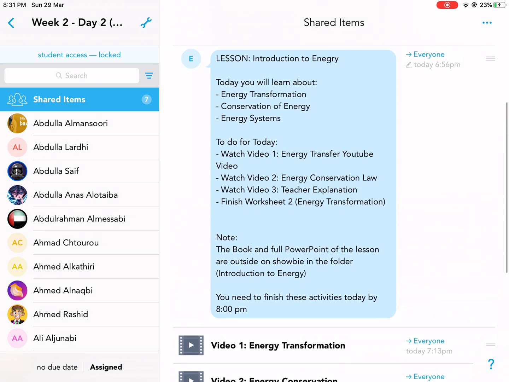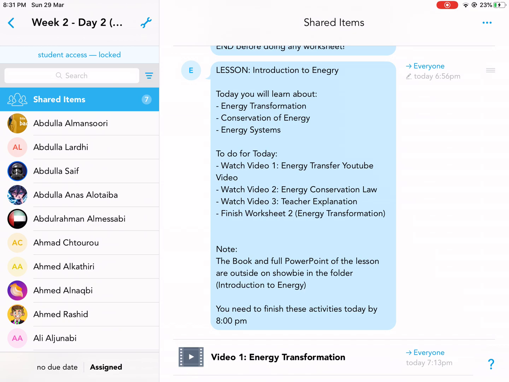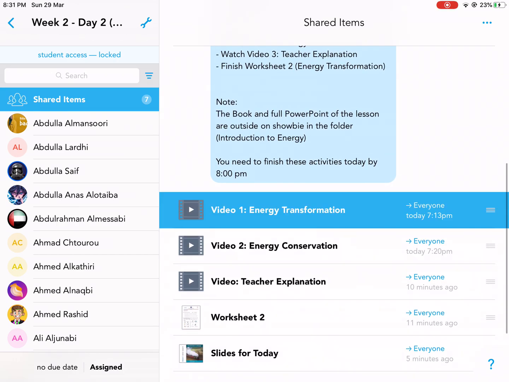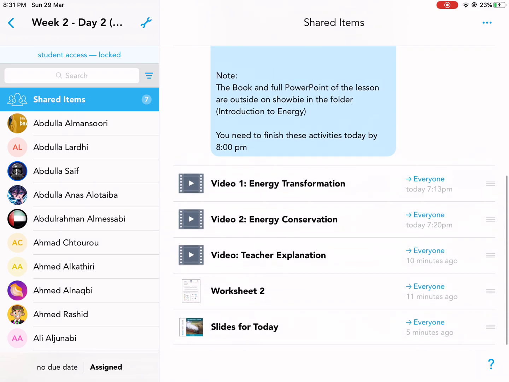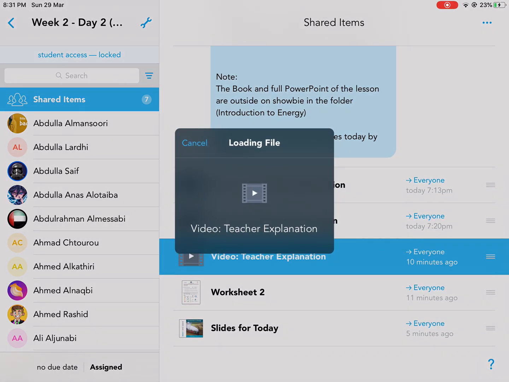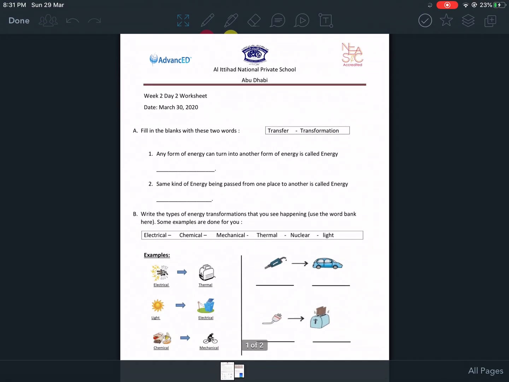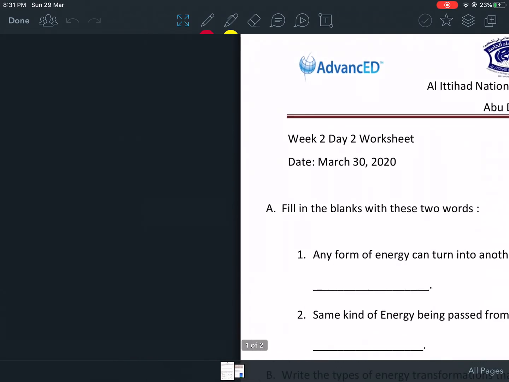For today, you're going to be learning about energy transformation, conservation of energy, and energy systems. I know some words sound kind of confusing. We're going to learn about it now. You should have watched video 1 by now, they're from YouTube, and video 2, and now you're in the teacher explanation. When you're done, you're going to be doing worksheet 2. Be careful. Worksheet 2 is 2 pages, not just 1 page.